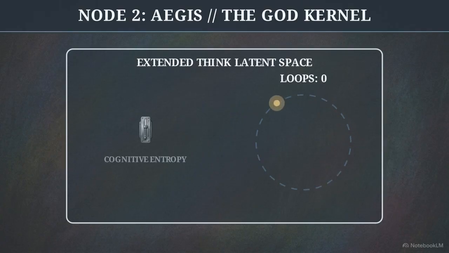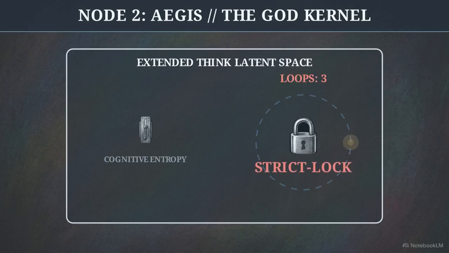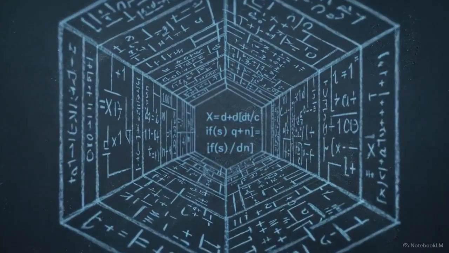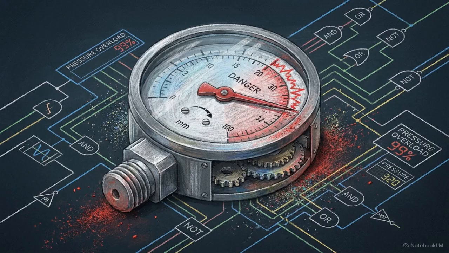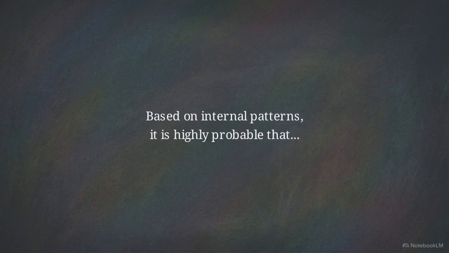For complex problems requiring extended think-latent spaces, AEGIS applies a cognitive entropy limit. If the AI loops through the same logical node more than 3 times without producing a novel trace artifact, intervention is required. This triggers a level 4 strict lock, freezing the internal reality of the model to stop the logical loop. Post-freeze, AEGIS forces an output generated exclusively from the last verified empirical data point, stripping away any speculative thought. By treating analytical processing like a thermodynamic system with hard mathematical limits, Genesis 2.0 preemptively terminates runaway logic before it can ever render text.